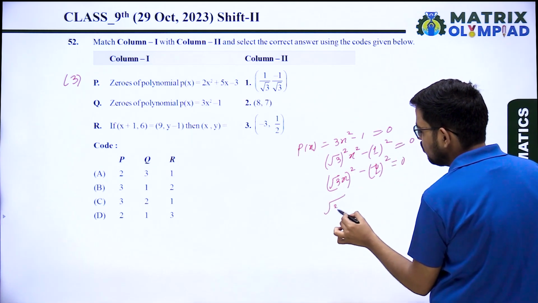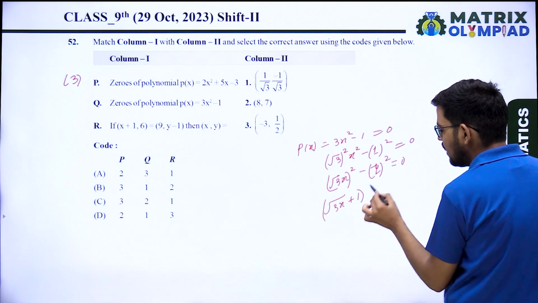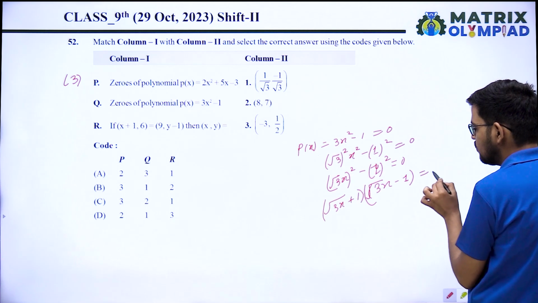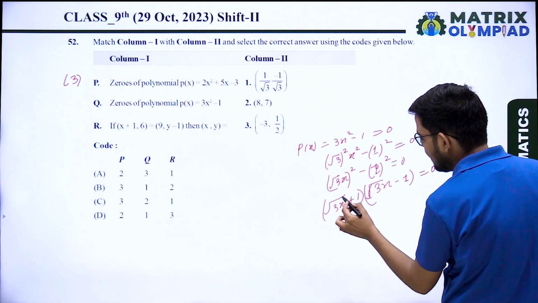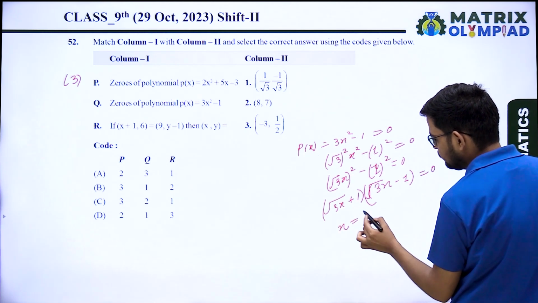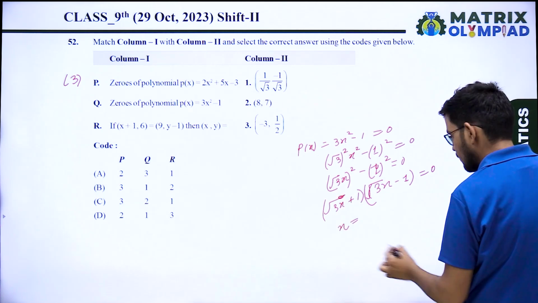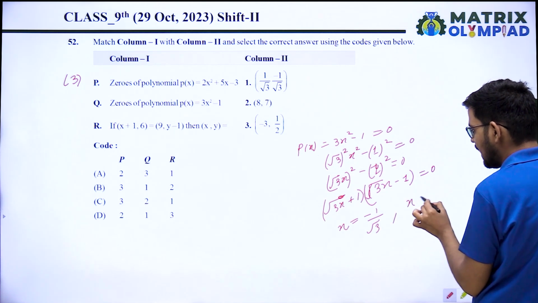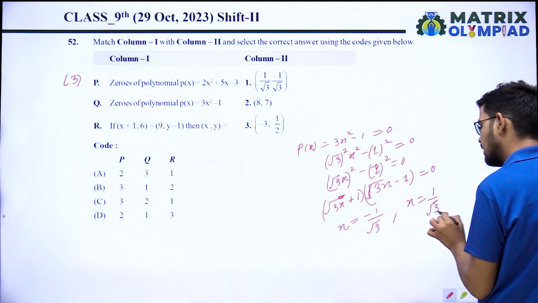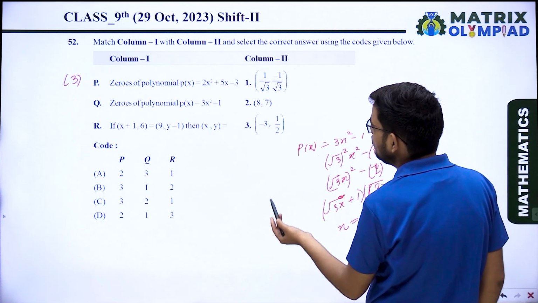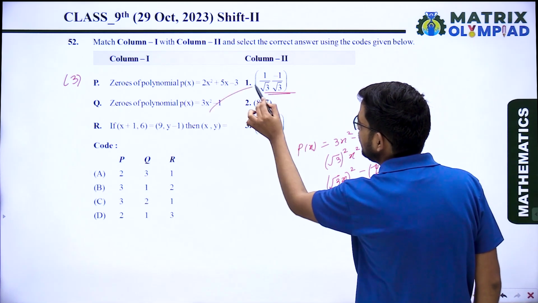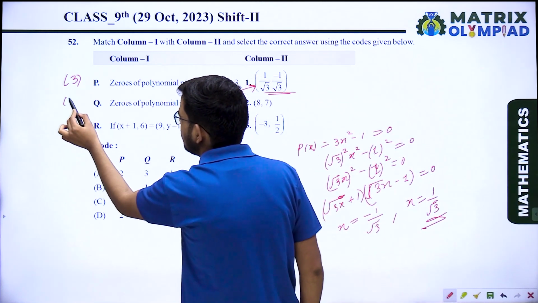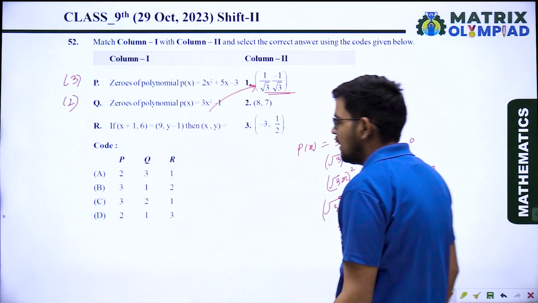That will be root 3 x plus 1 and root 3 x minus 1 equal to 0. So one zero will be x equal to minus 1 upon root 3. Another zero will be x equal to 1 upon root 3. So minus 1 upon root 3 and 1 upon root 3 are the zeros of the polynomial. So for Q, the first is the correct answer.